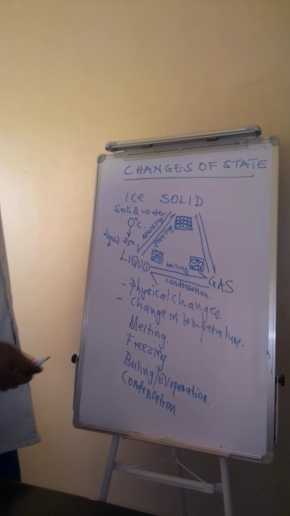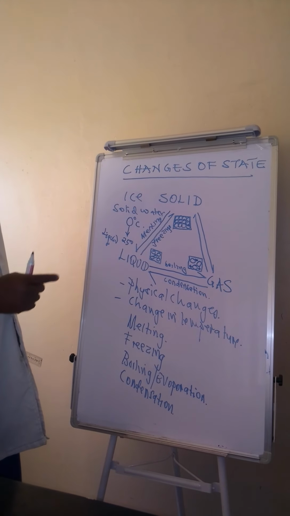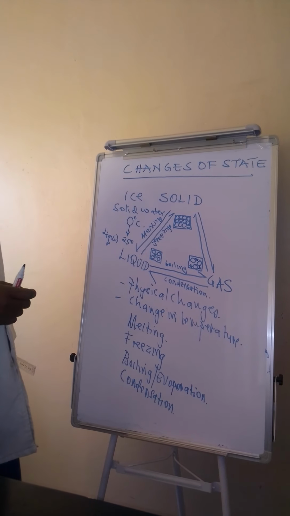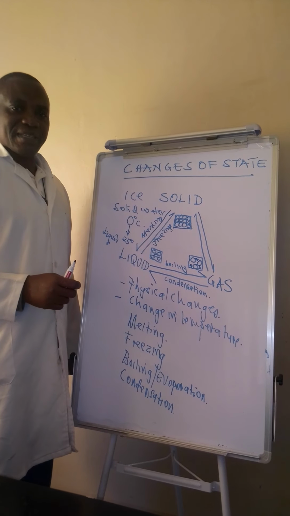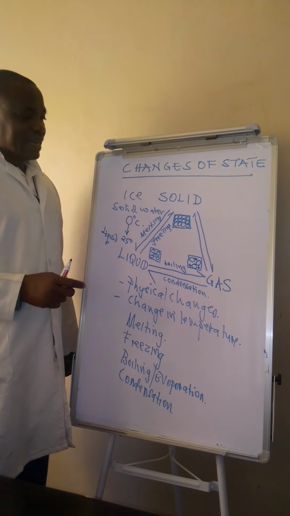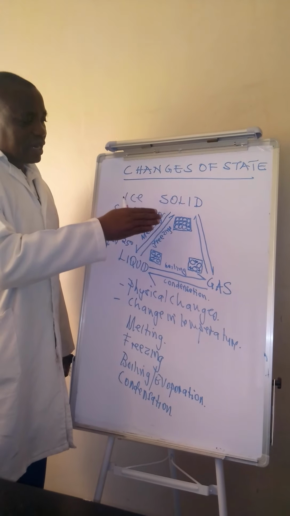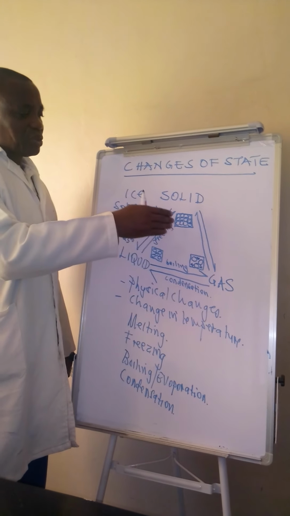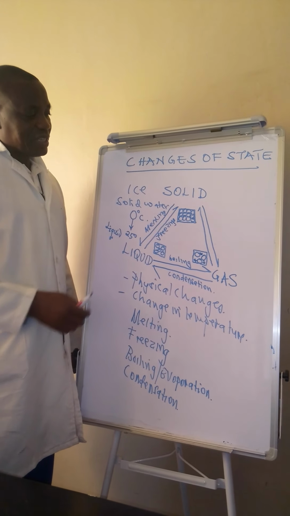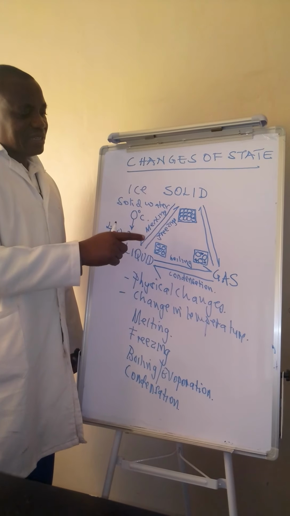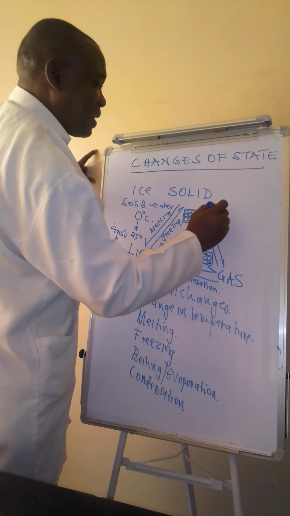Now, in this direction here, we have changes of state where a solid can change to gas directly without passing through the liquid state. This can occur when the temperature increases, and also when there is a reduction in temperature. The process where a solid changes directly to gas and gas directly to solid is referred to as sublimation.